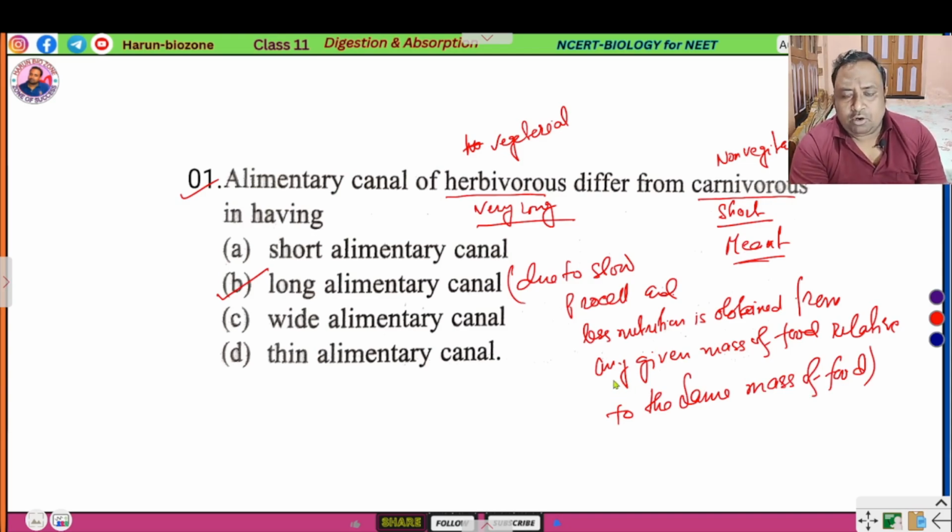Actually, what happens here is that the alimentary canal of the herbivore is long. Why is it long? Because they eat vegetables and the vegetables have low nutrition value than the same amount of meat. So they absorb and digest these vegetables very slowly. But in case of carnivores, the alimentary canal is short because meat has high nutrition value and they digest and absorb it very fast. Next question.